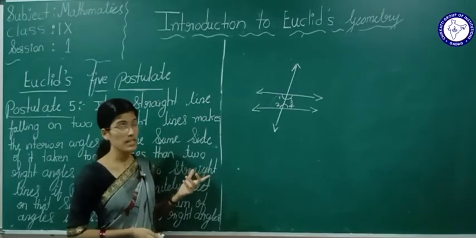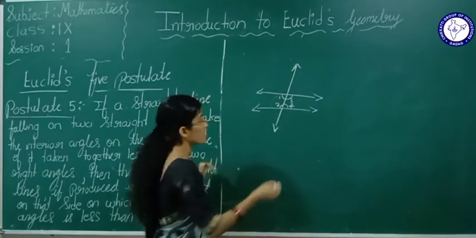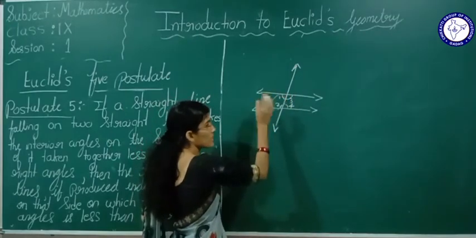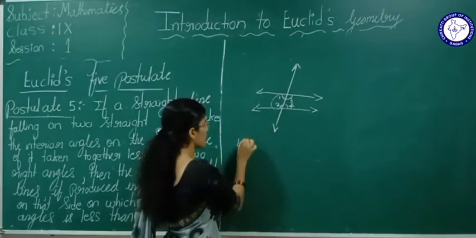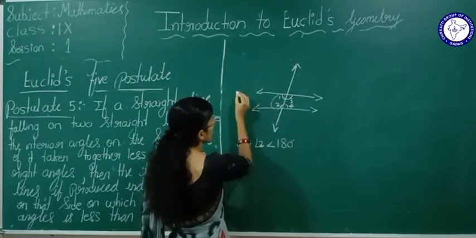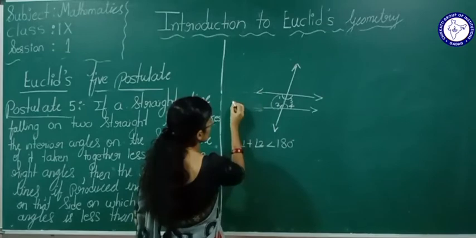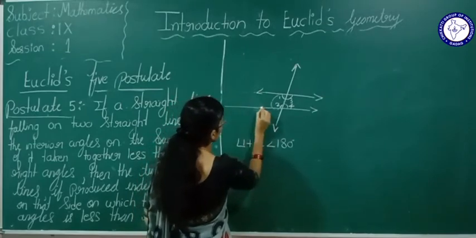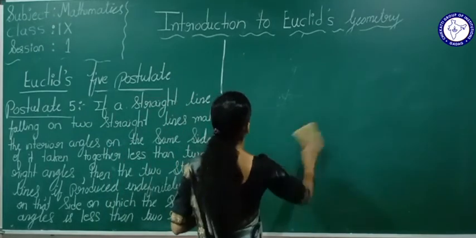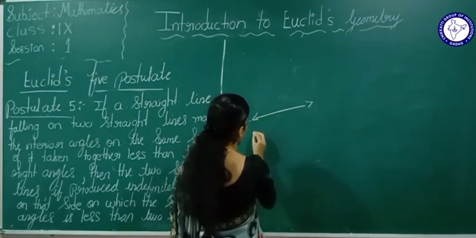What this is telling is, if a straight line intersects 2 lines, and one pair of these angles is less than 180 degrees, suppose angle 1 plus angle 2 is less than 180 degrees, and you produce this line, so I will draw this once again. So this is one line.